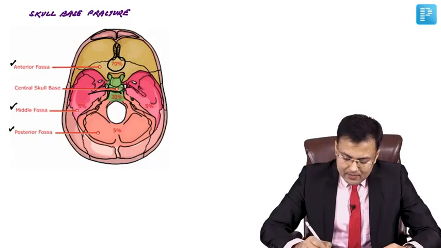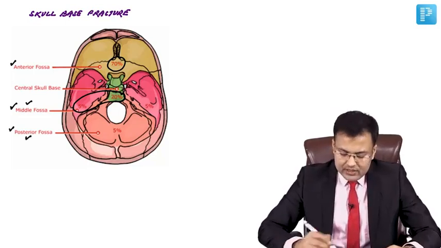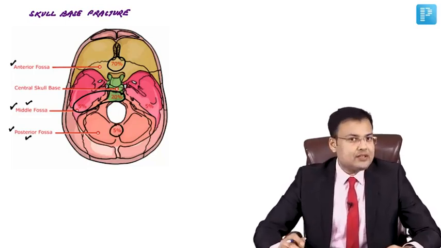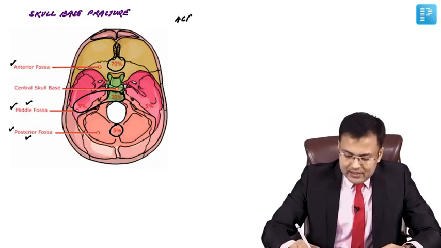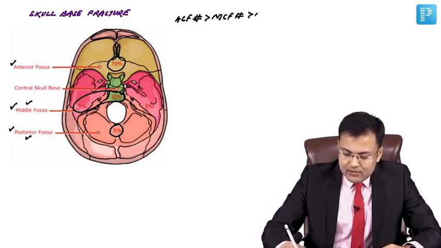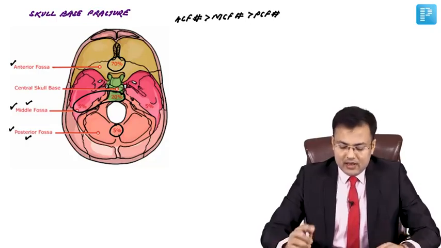Combined incidence of middle cranial fossa fracture is 25%, and posterior cranial fossa fracture is responsible for 5%. So most common is the anterior cranial fossa fracture, followed by middle cranial fossa fracture, followed by posterior cranial fossa fracture. Okay, one by one we are going to discuss the important things.